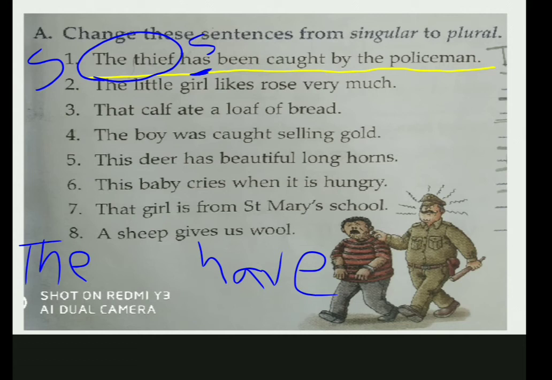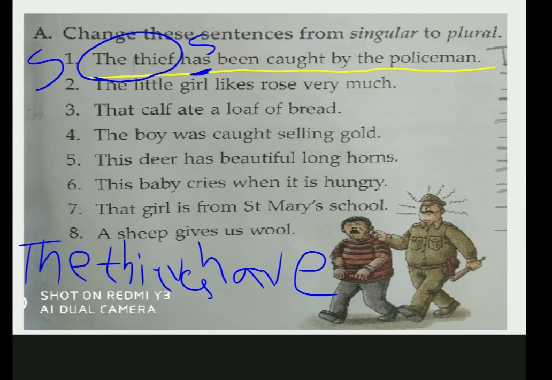How many of you say thieves is right? Those who are saying thieves is right, you're wrong. It has to be thieves. What is the plural form of thief? Thieves. The thieves have been caught by the policeman. This is the correct answer. I hope now you understood how to do.